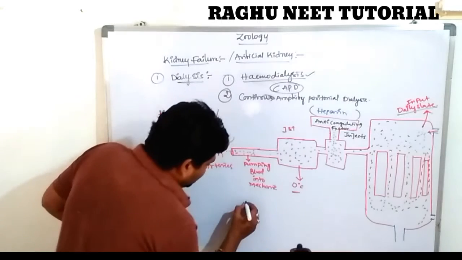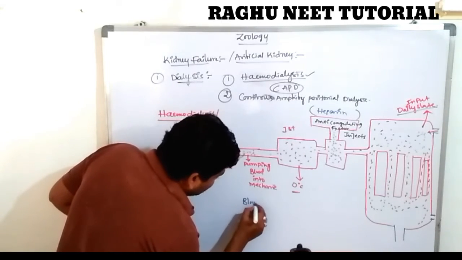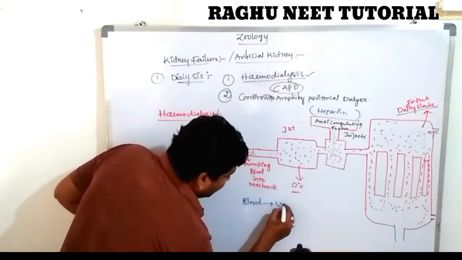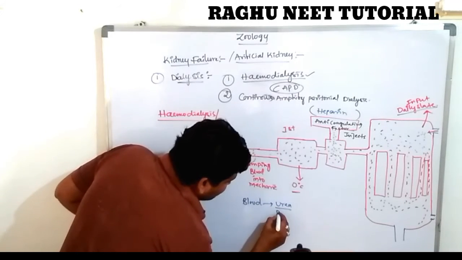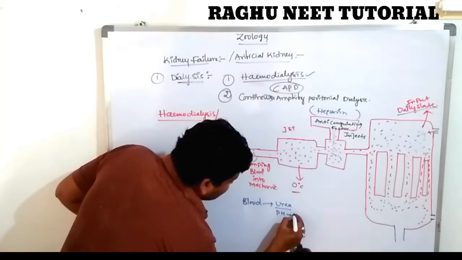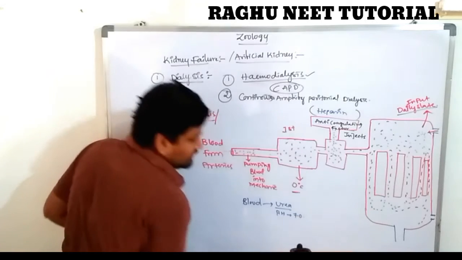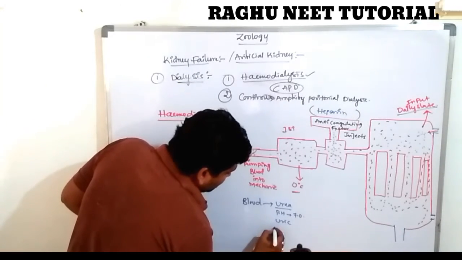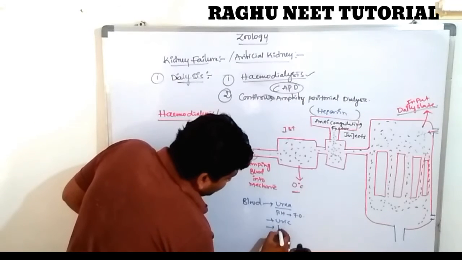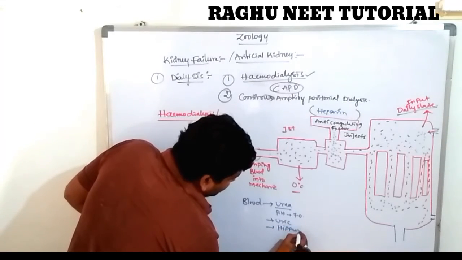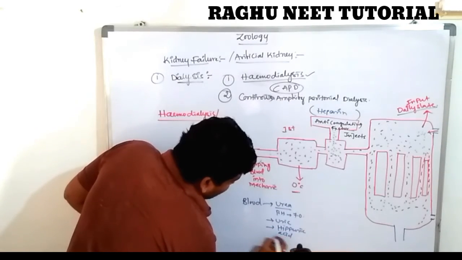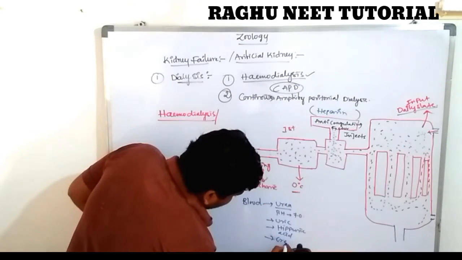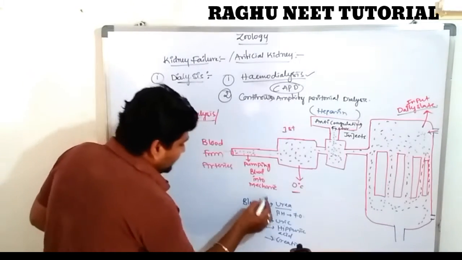So the blood pH is very important. The blood contains an excess amount of urea. The pH is approximately less than 7. Uric acid, hippuric acid, and creatine are also there. So these are present in the blood.